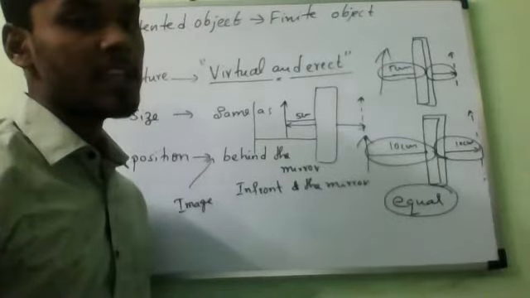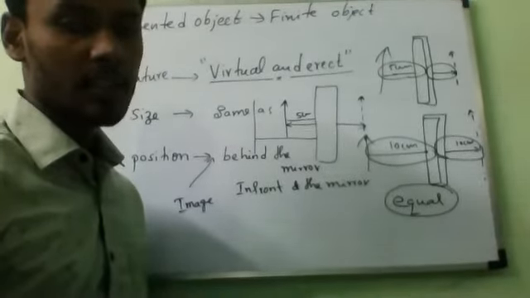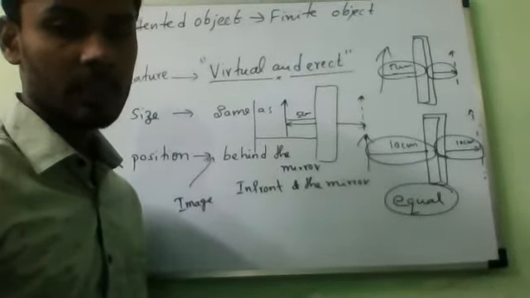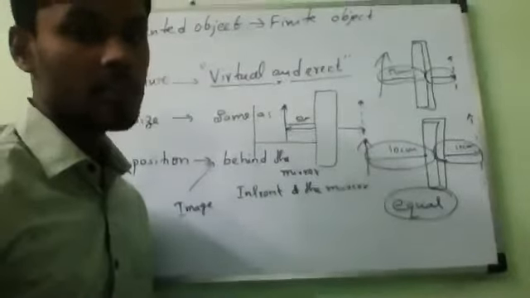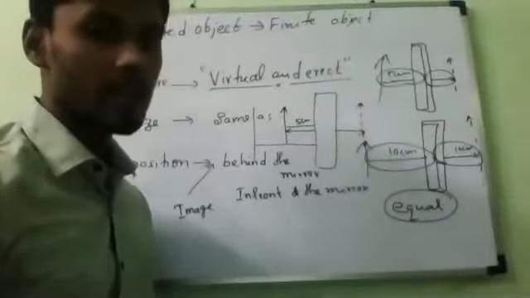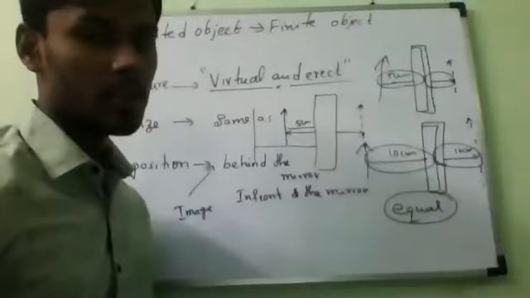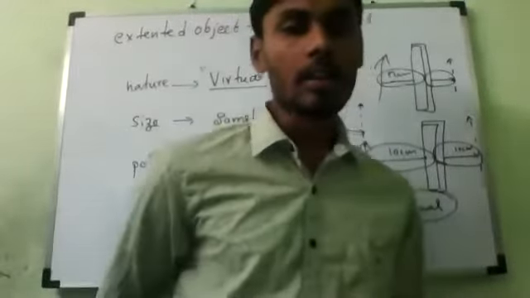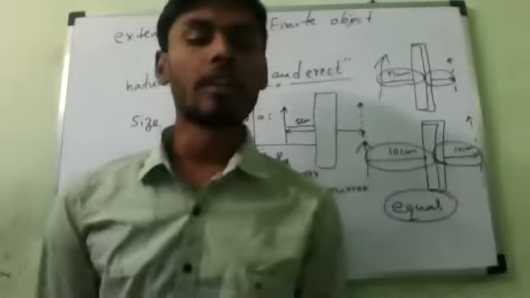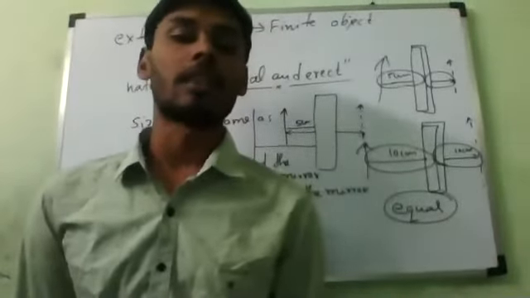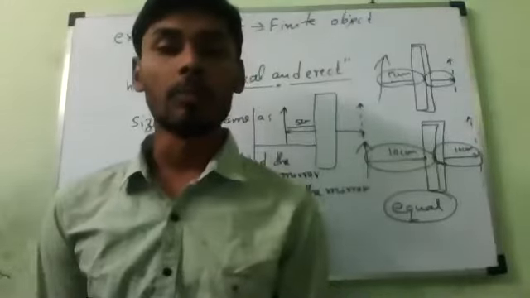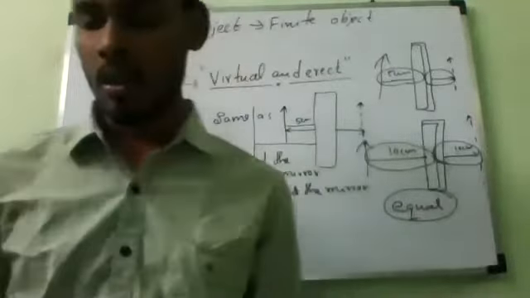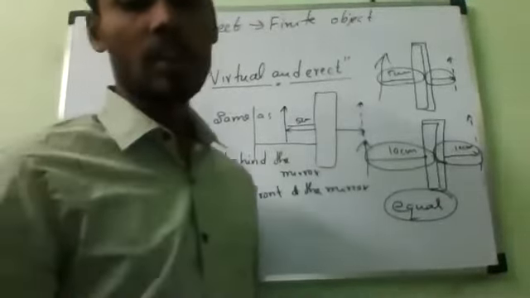The image is at the same distance behind the plane mirror as the object is in front of the mirror. Did you understand or not?